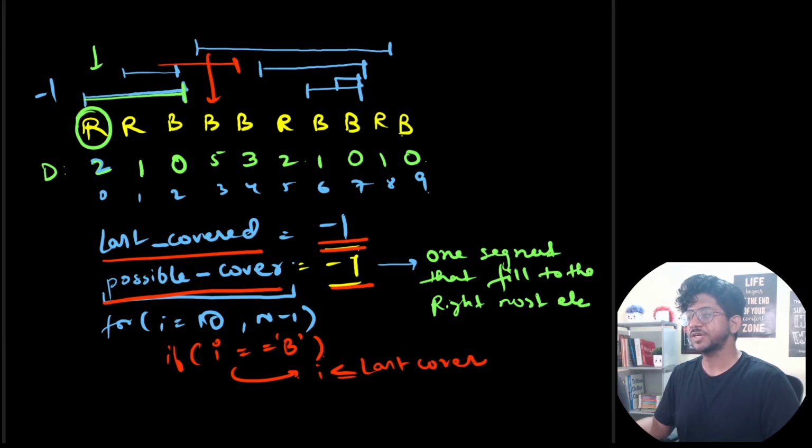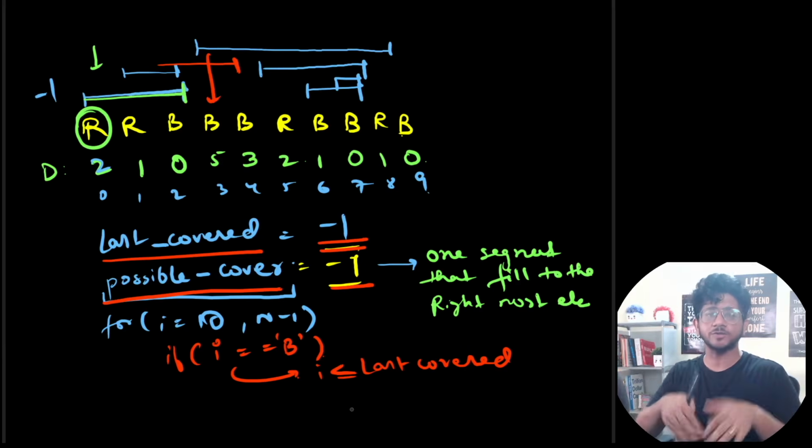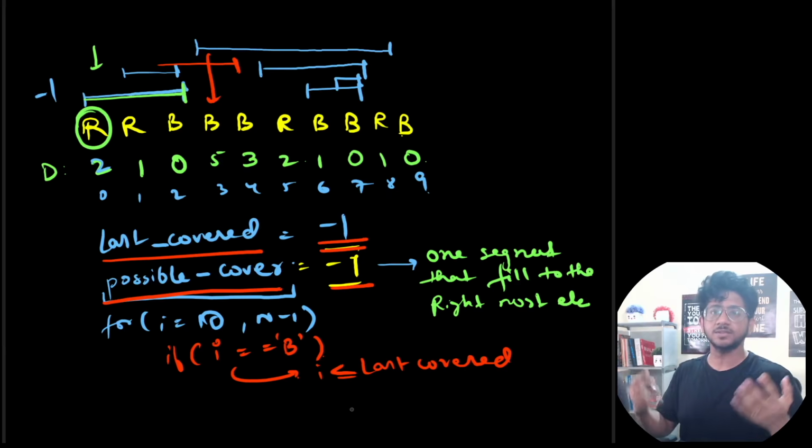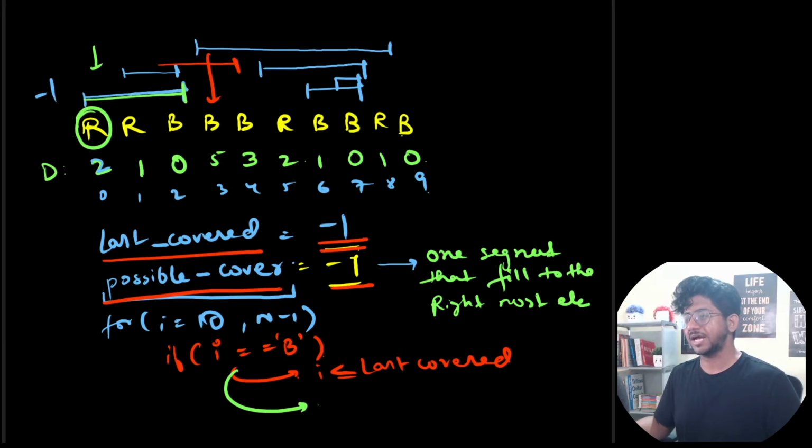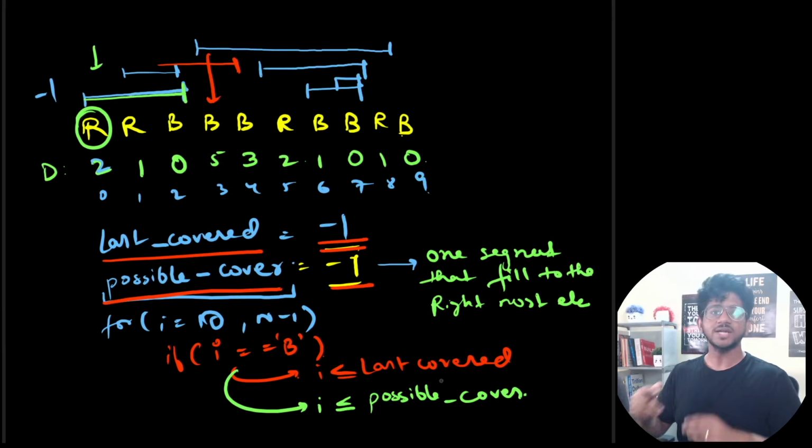What if it is already covered? Then there is no problem. It is already covered by the things that we have spilled. So this blue is already covered by the spill operations that we have done before. Okay. What if it is not covered as of now? In that case, another case which can happen is I is less than or equal to possible cover. So that if you spill one more thing, maybe we can get it covered.